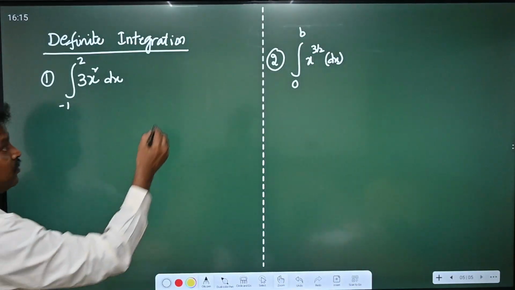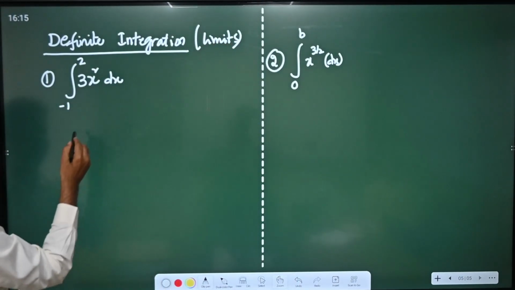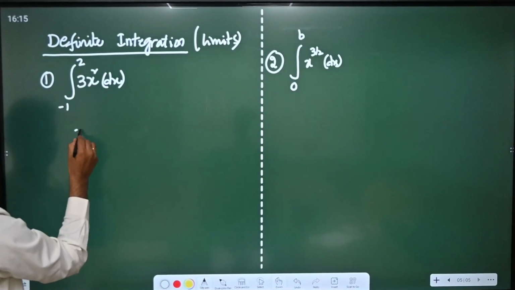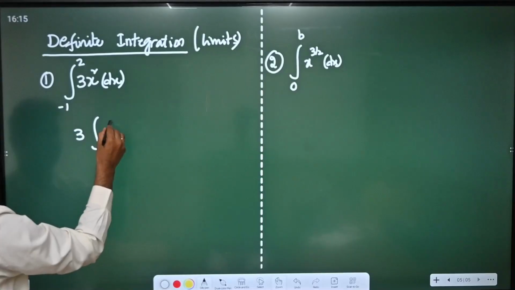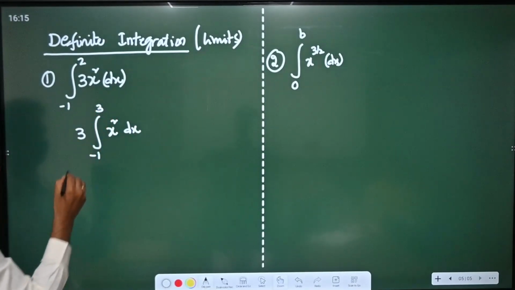Definite integrals, that means with the limits. First of all, this is the given problem. So you can bring the 3 outside, integral x square dx from limits minus 1 to 2.